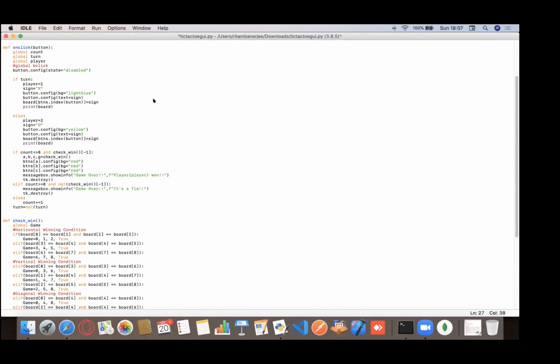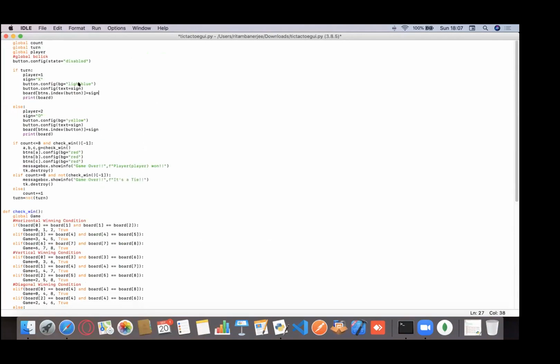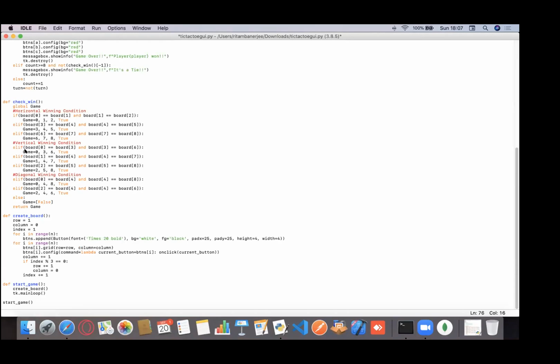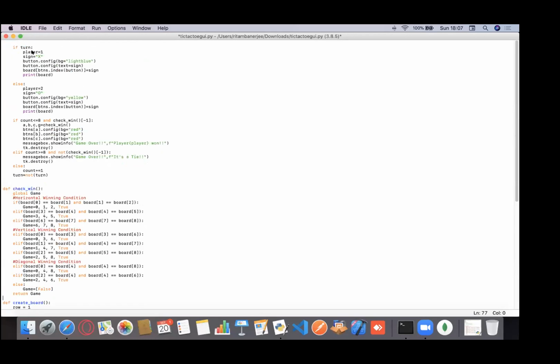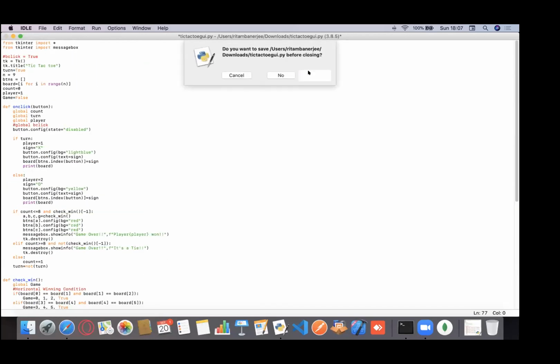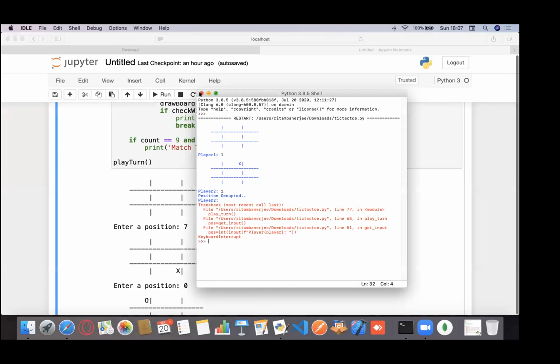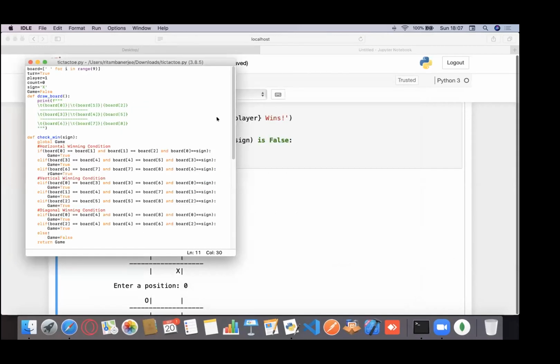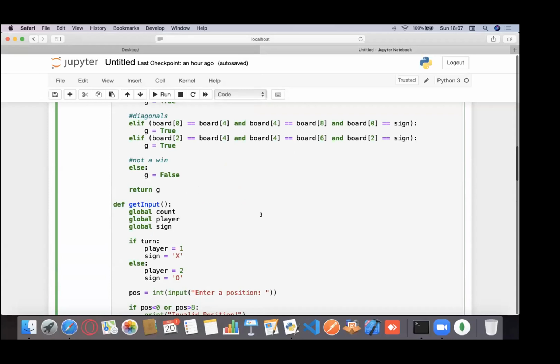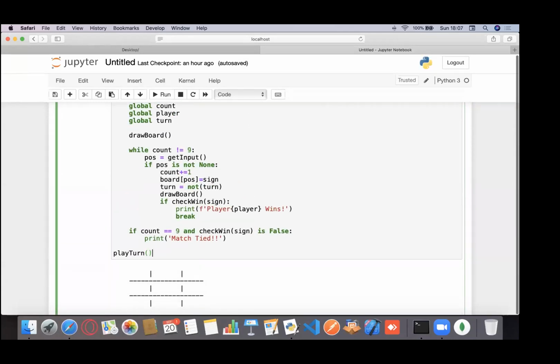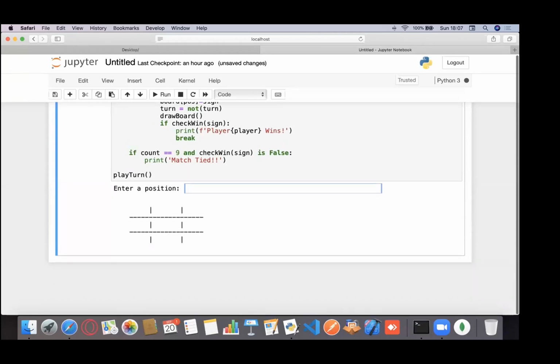Yeah, Sangeeta, just a second. Yeah, I'll give you access to. I will send you the code. So now, if you see this code right here, it implements the same logic, right? It's just a GUI based game, and we'll also send you the links to it down here. Yeah. So Sangeeta, would you be kind enough to play the game with me? So it's your turn. Yeah, Dev, you can leave.